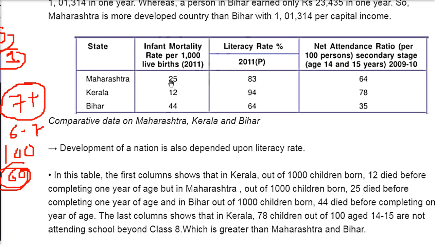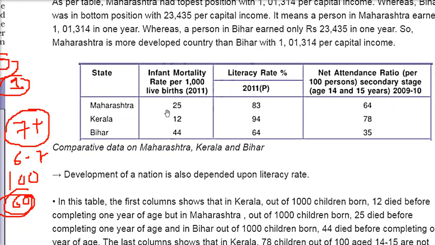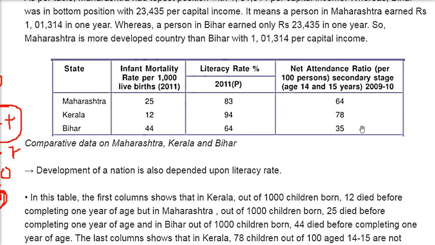Even though Maharashtra's per capita income is quite high, the kids who are dying are almost double those in Kerala. Kerala has only 12, but Bihar is worse than both, because in Bihar the literacy rate is way less than these two, and in attendance ratio, only 35 kids attend school.